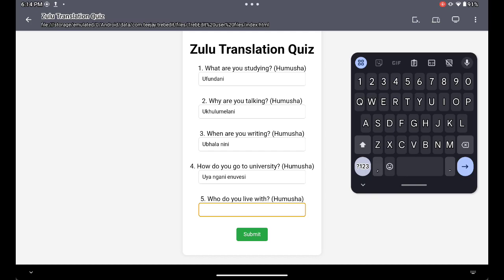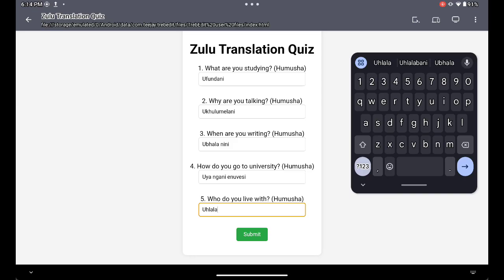University. Okay, who do you live with? Subject link, who do you? So it's you. Who do you live with? Live is a verb, Hala, H-L-A, L-A. Hala. Who do you live with? And then who is also tricky. Now, how do you say who? I live with who, right? You're basically referring to someone. This who is basically Nobani.